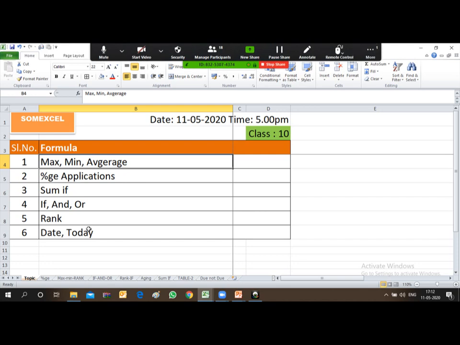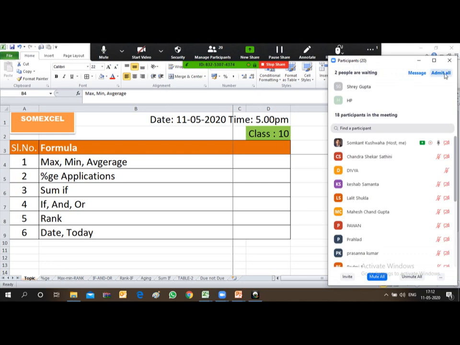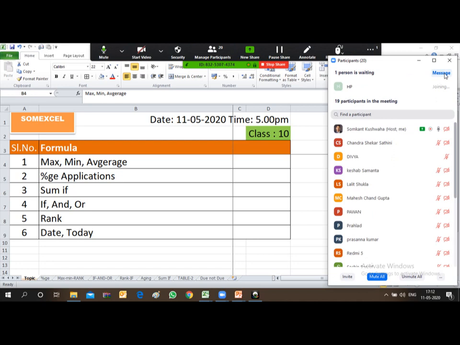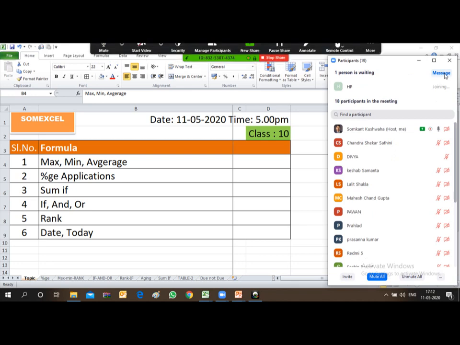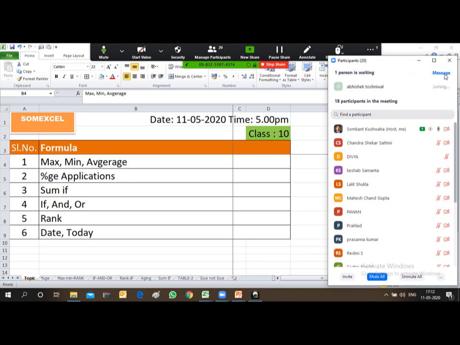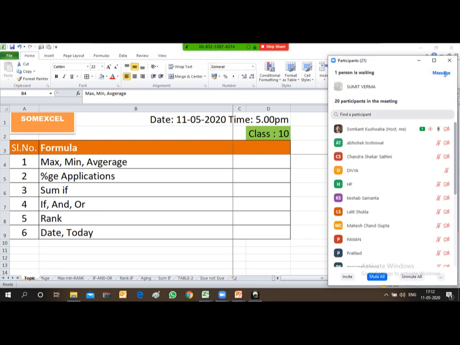Then IF, AND, OR, these three applications we will be doing today. And then the RANK formula also we will be doing today, and then DATE and TODAY. There is an application for DATE and TODAY also, so we'll be seeing how these two formulas are applied for different scenarios. So we will be covering this topic also.